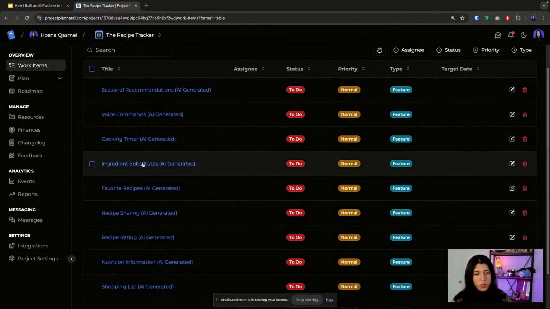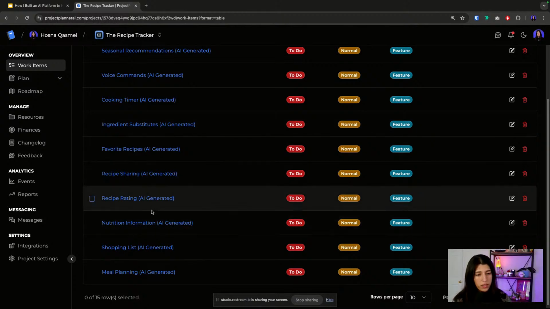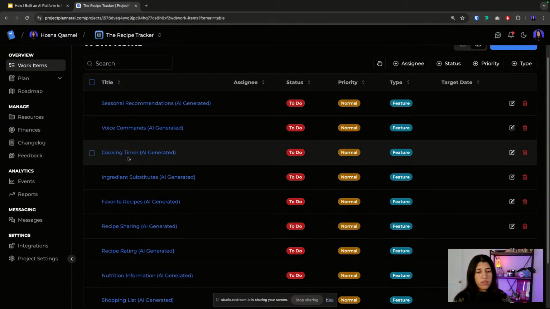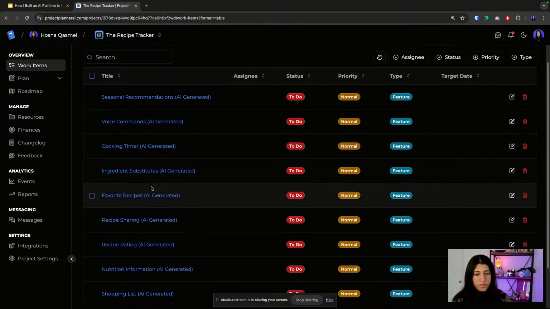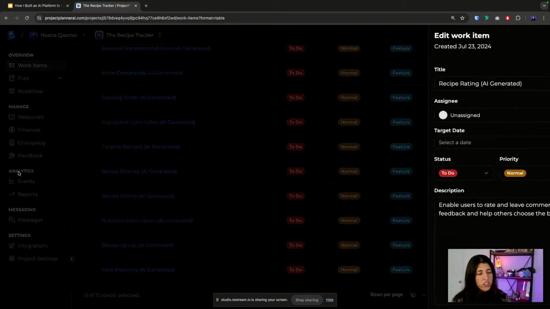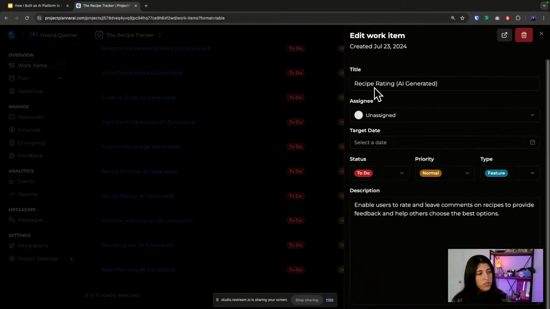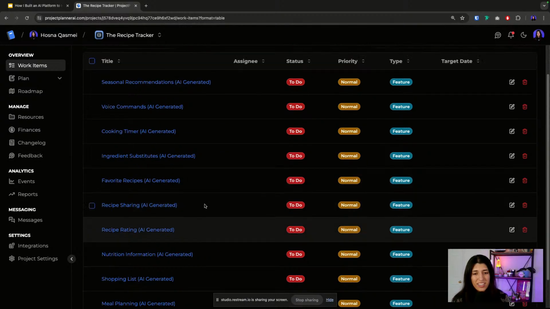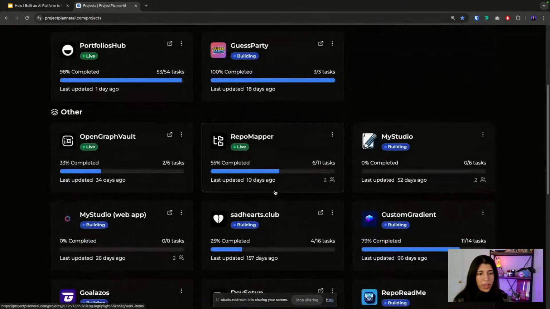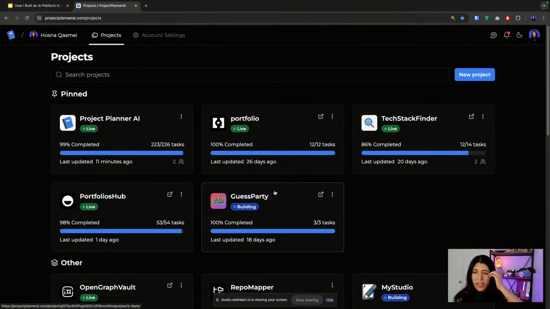So that wasn't there before, right? None of these work items were there. So it auto generates it for you and populates it here, so you have something to start on, or things that you can maybe edit. And this right here is AI generated, so you know that AI is the one that generated these for you. But anyway, yeah, so that's Project Planner AI.